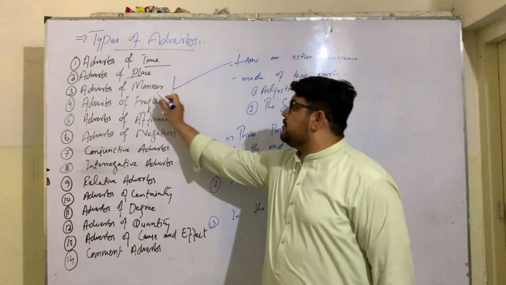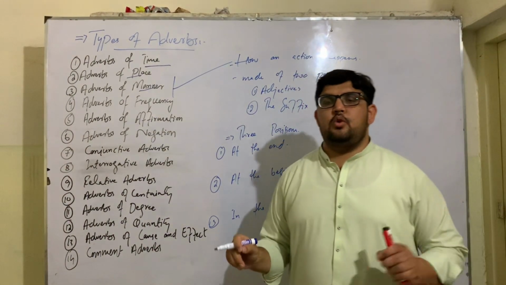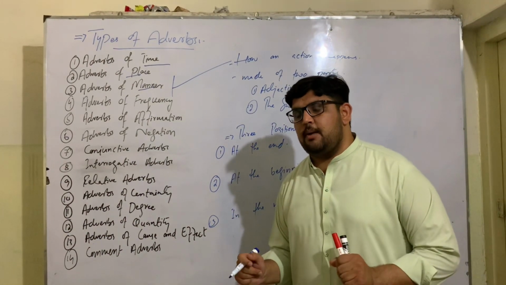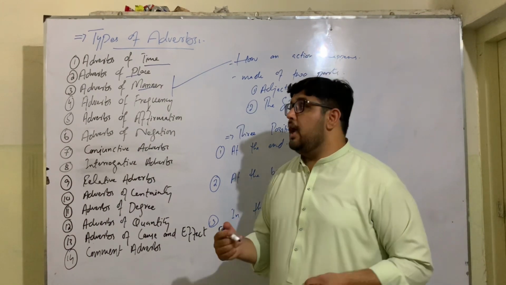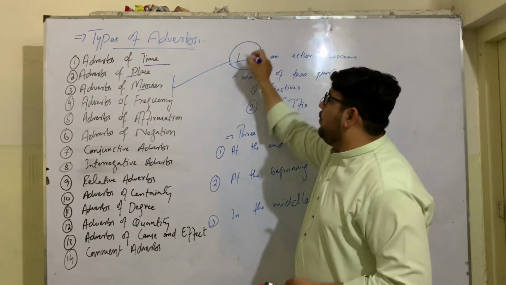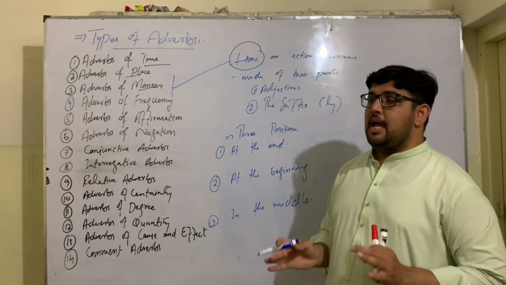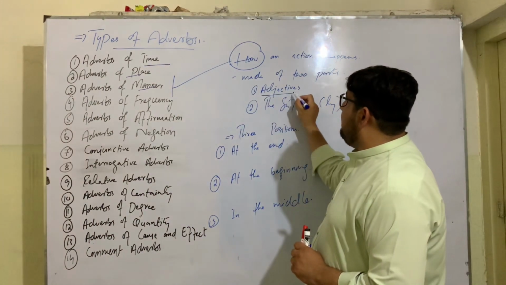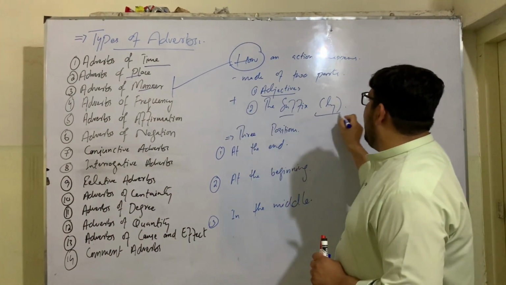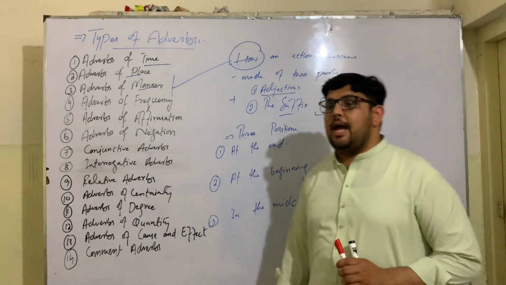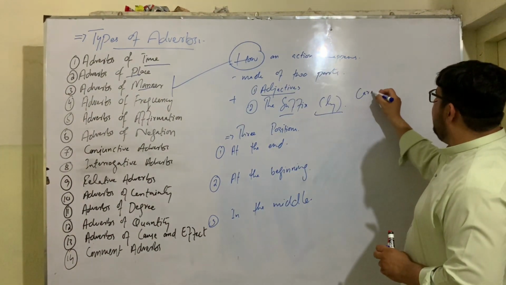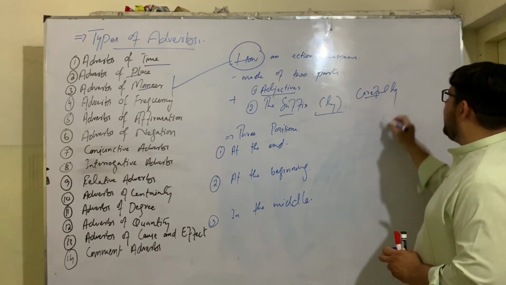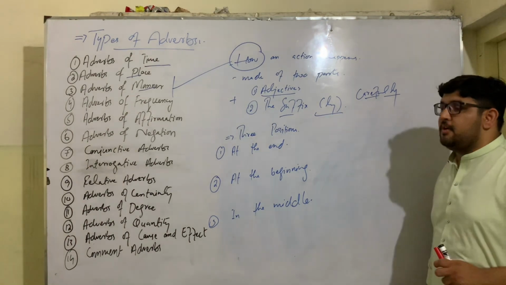This one is adverbs of manner. Adverbs of manner are those adverbs which are used to show the way how an action happens. It answers the question how. It shows how an action happens. Adverbs of manner are composed of two parts: adjective plus the suffix ly. When we combine these two, they make adverbs of manner. Like careful is an adjective. When I add ly with it, it becomes carefully, and it makes an adverb of manner.